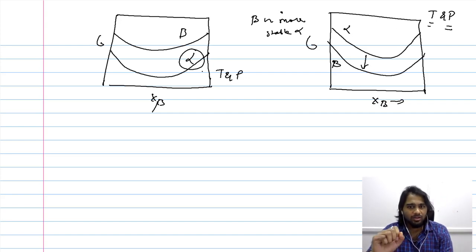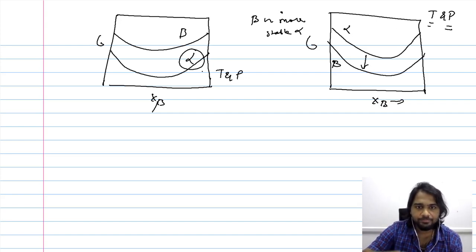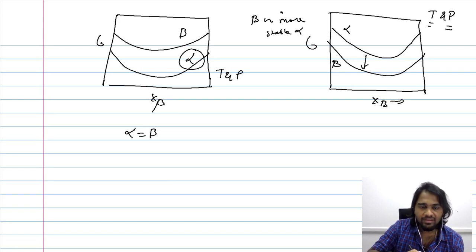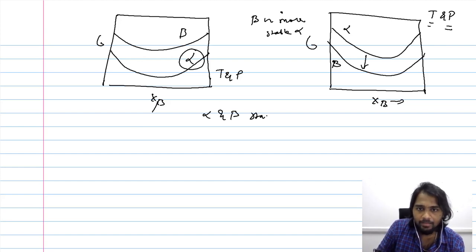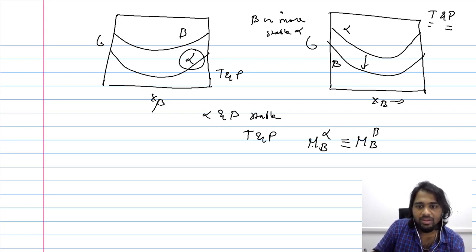Now for a stable condition, when alpha and beta are in equilibrium, when both these phases are stable with one another, for a given combination of temperature and pressure, it means that the chemical potential of the component, that is B in this case, should be equal. That is, the chemical potential of B in alpha should be equivalent to the chemical potential of B in beta. Only when this is satisfied would you be able to establish a stability between alpha and beta.